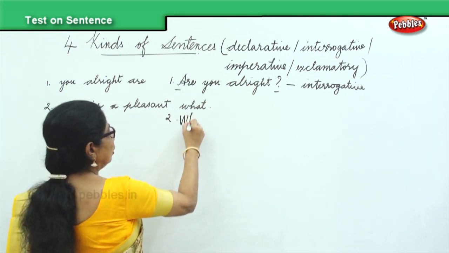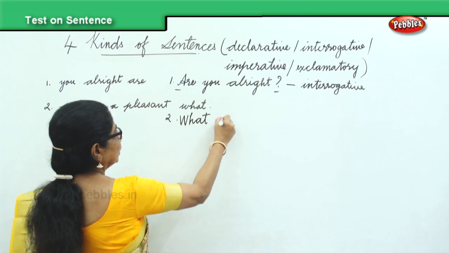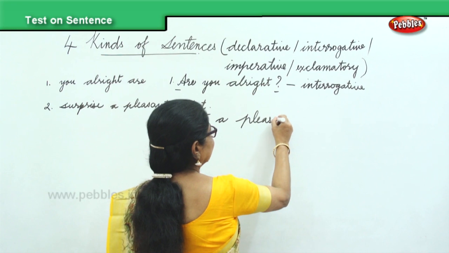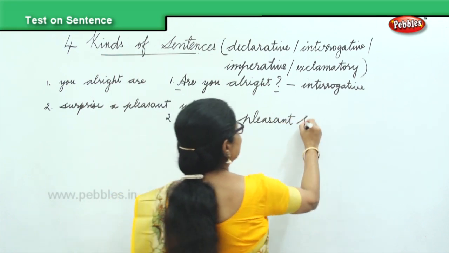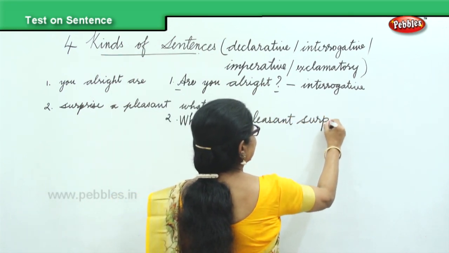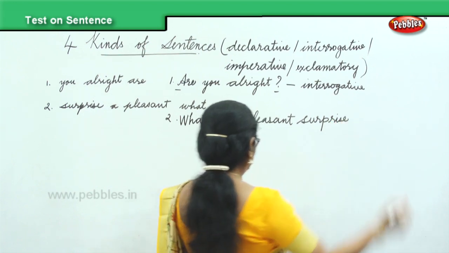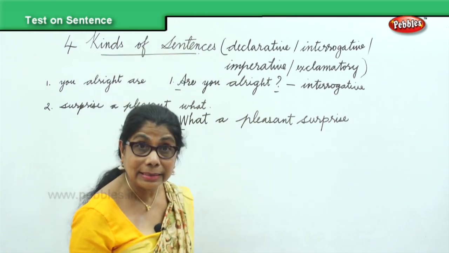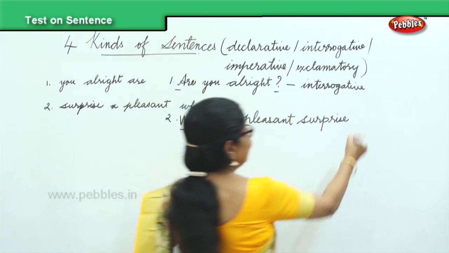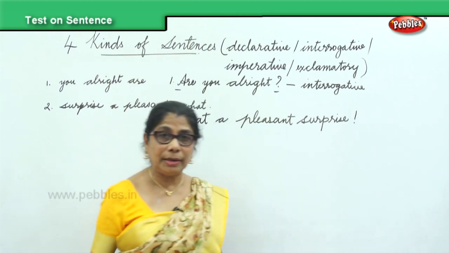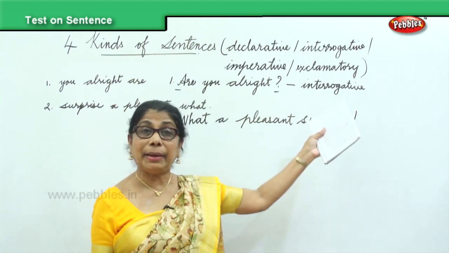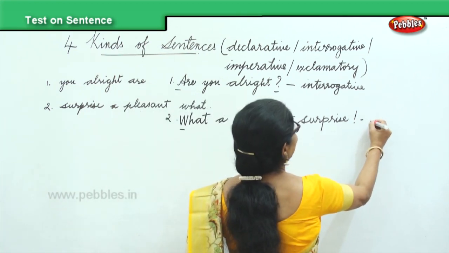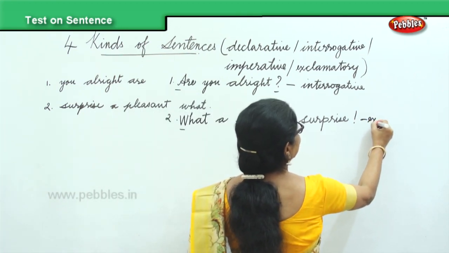W capital. What a pleasant surprise. Now, it began with the capital letter. How did it end? You're surprised. It's a feeling, exclamatory mark. Then automatically it becomes an exclamatory sentence.